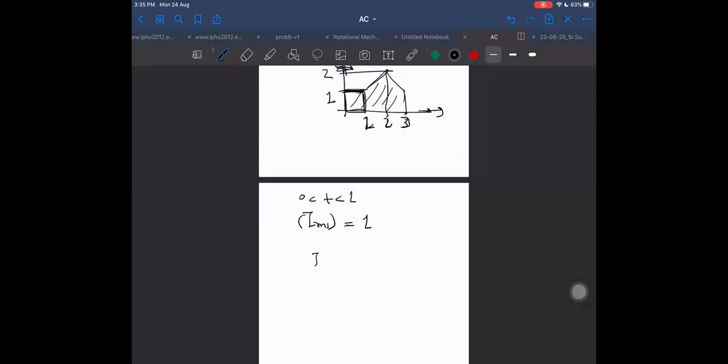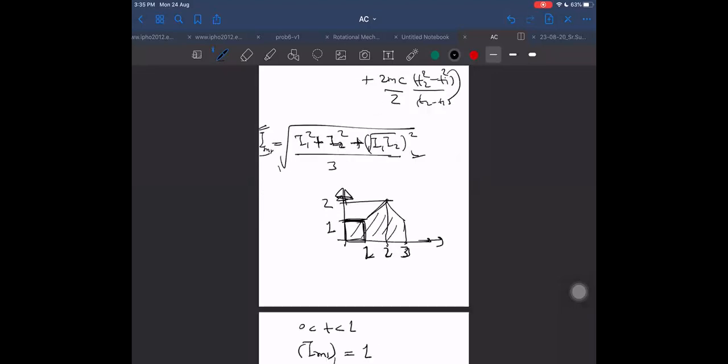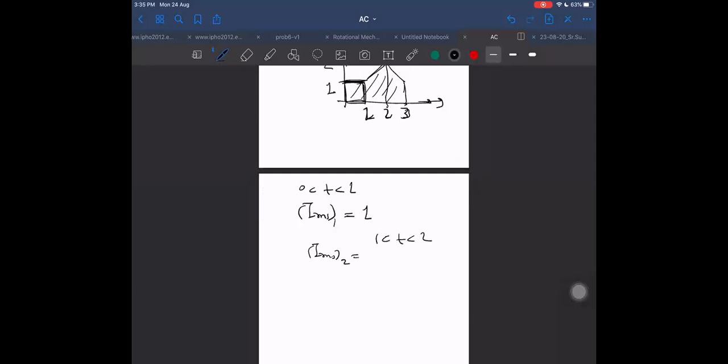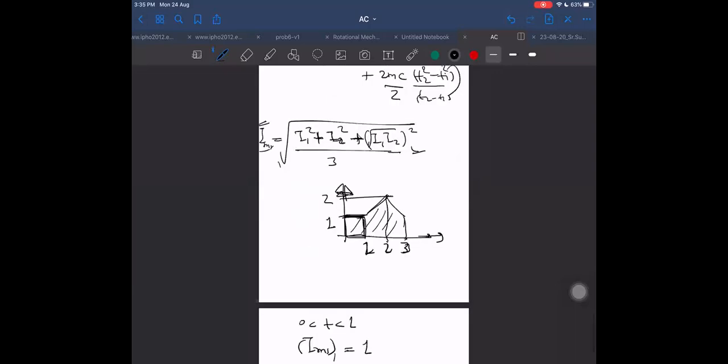After that, I RMS for the second interval, let us call it I RMS 1, for time between 1 to 2 seconds, will be using this formula now: root of (I1 square plus I2 square plus I1 I2) by 3. What do we get then? 1 square plus 2 square plus root 2 whole square, divided by 3, under the root.